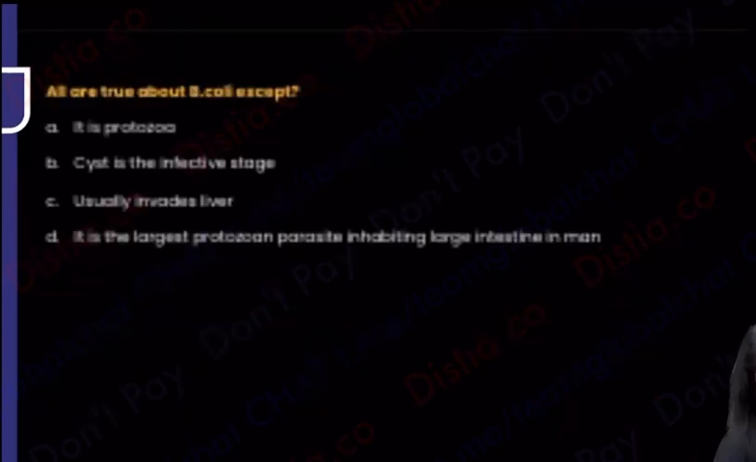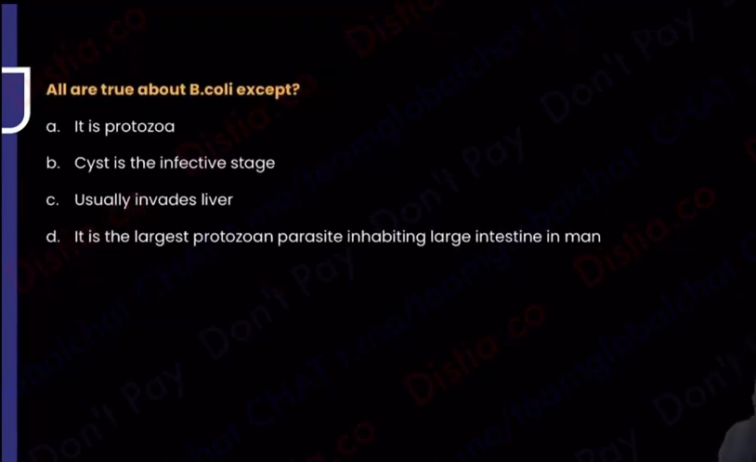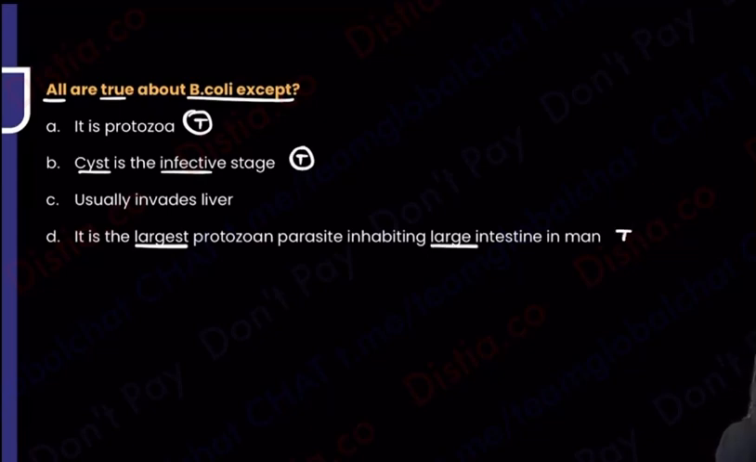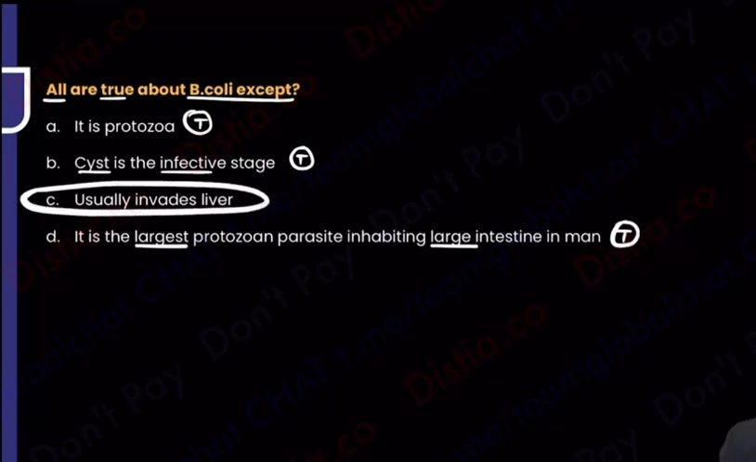Before we end it, quickly solve this question. Previous year question: all are true about Balantidium coli except, is it a protozoa? Yes. Is the cyst the infective stage? Of course. Is it the largest protozoan parasite inhabiting the large intestine of man? Everything big, yes. Is it invading the liver? Did I talk about anything to do with the liver? No, I was only talking about big intestine, big parasite, big intestine. So this is